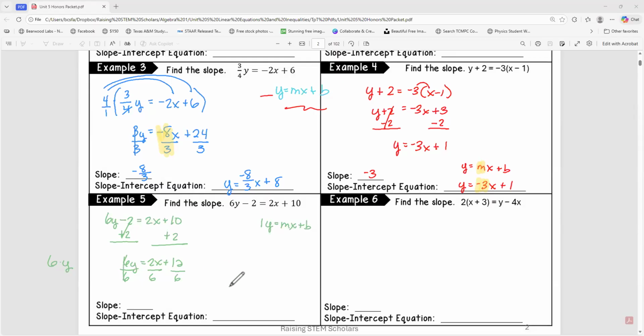This cancels. This is going to give me y. 2 divided by 6, we get this fraction here. We can reduce that, right? So you remember reduction of fractions back in elementary. 2 divided by 6 is the same thing as 1/3. Plus 12 divided by 6 is going to give me +2. My fraction, or my slope, is the number that is right here in the M spot. This number is right here in the M spot. That is 1/3.